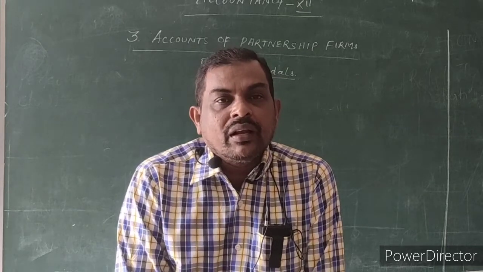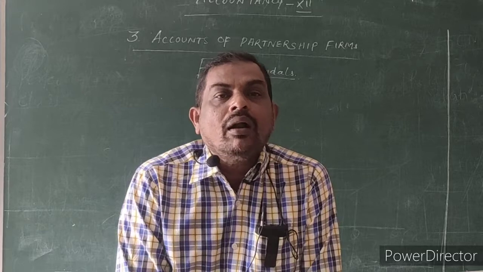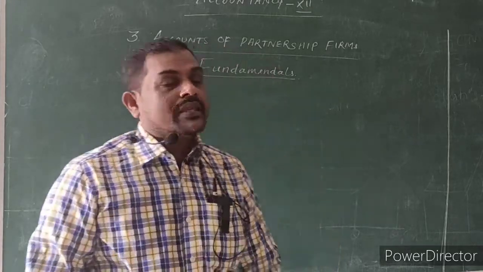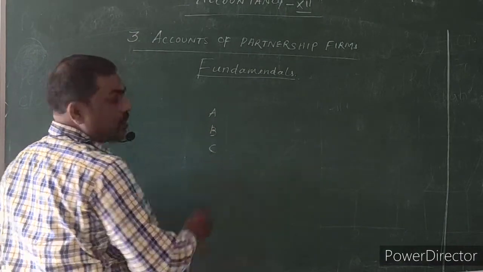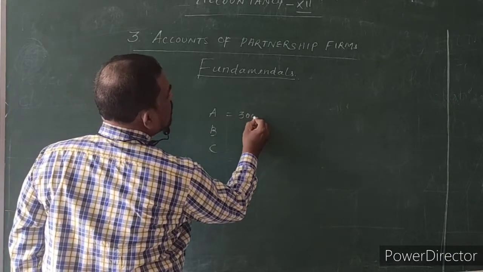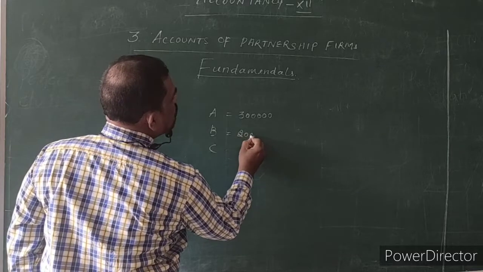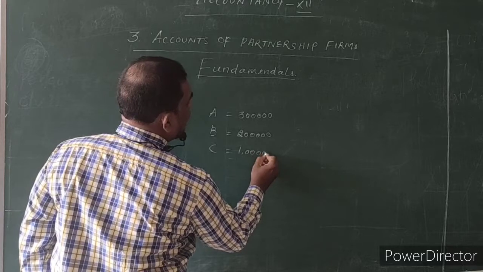Whatever the profit comes from the partnership firm, that should be shared by all the partners based on their capital contribution. For example, there are 3 partners, A, B, C. A contributed rupees 3 lakhs, B contributed rupees 2 lakhs and C contributed rupees 1 lakh.